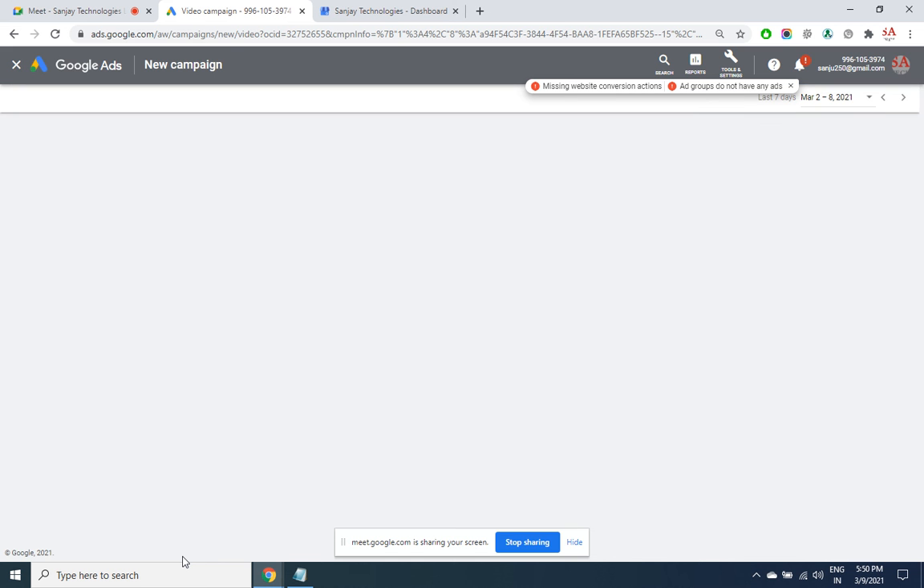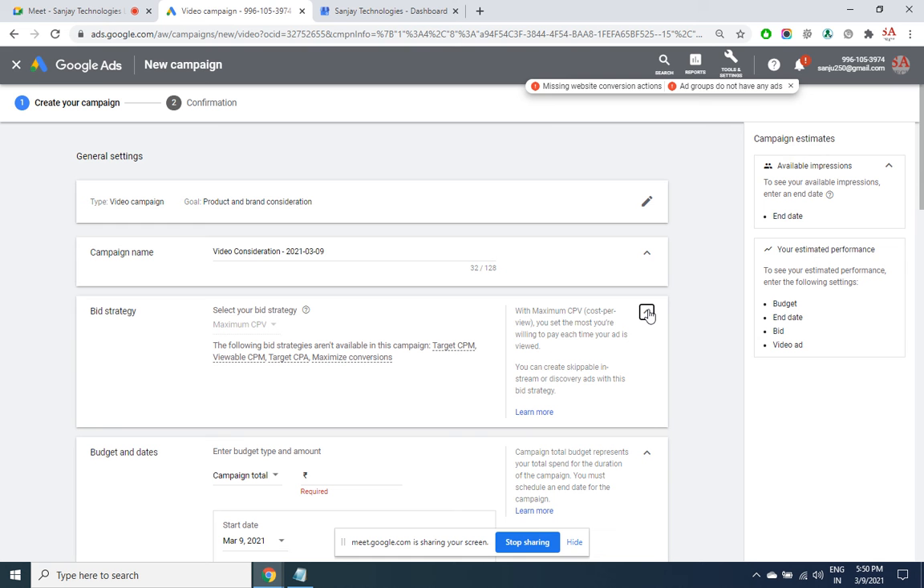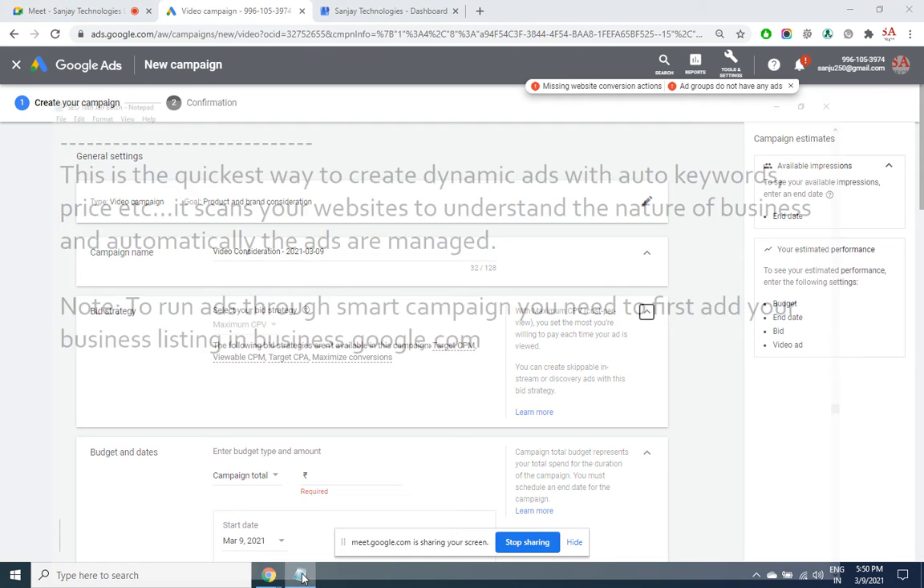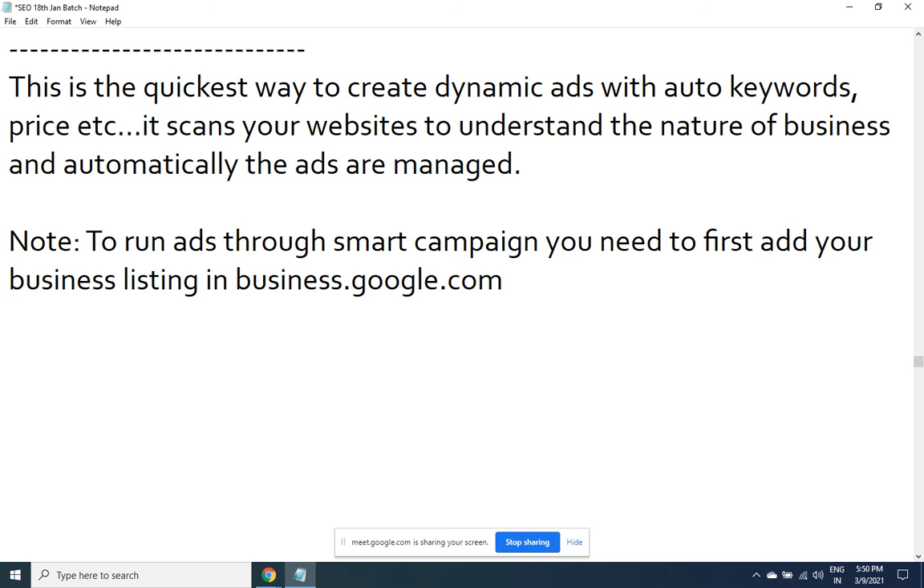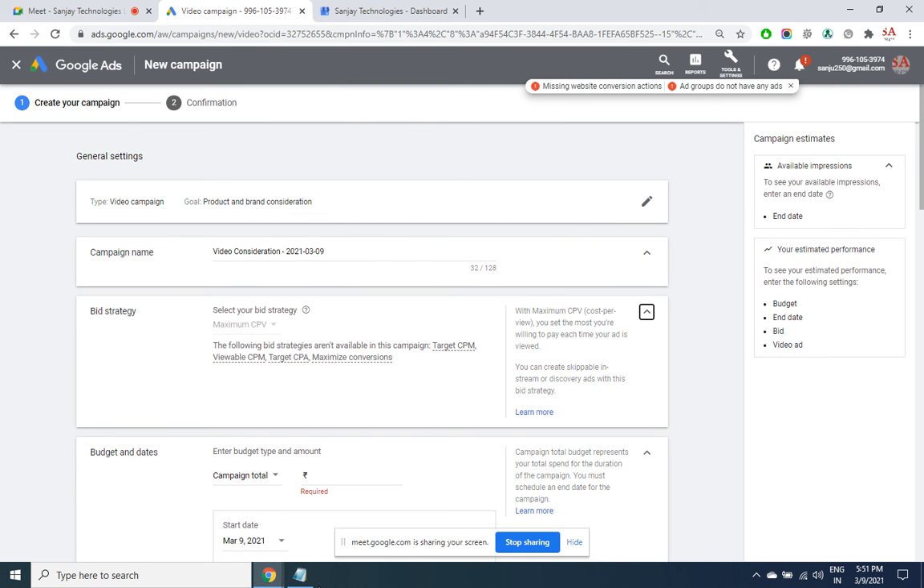Here you will be finding a different bidding option, CPV. Then you also have one VCPM. CPV, VCPM. We'll talk about it. Cost per view. CPV means cost per view. Every person who is watching your video, you got to pay for them. Okay, this is only bidding option you have. So write down the small points. Product and brand consideration.